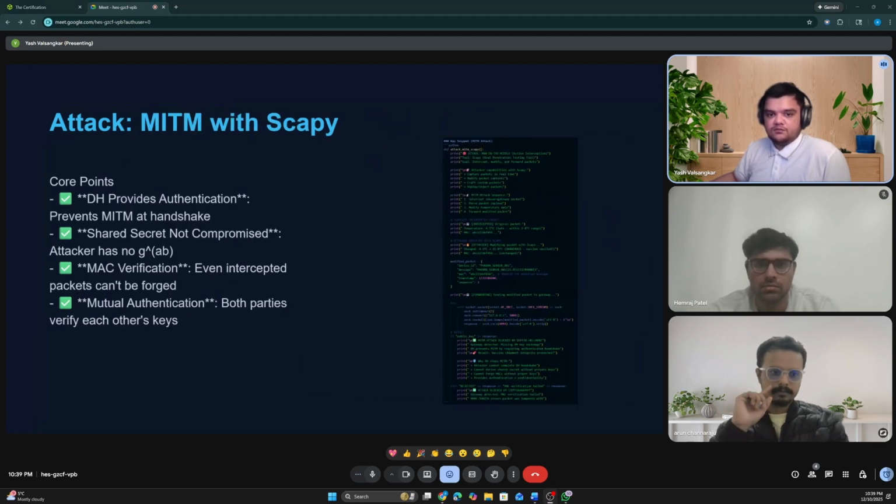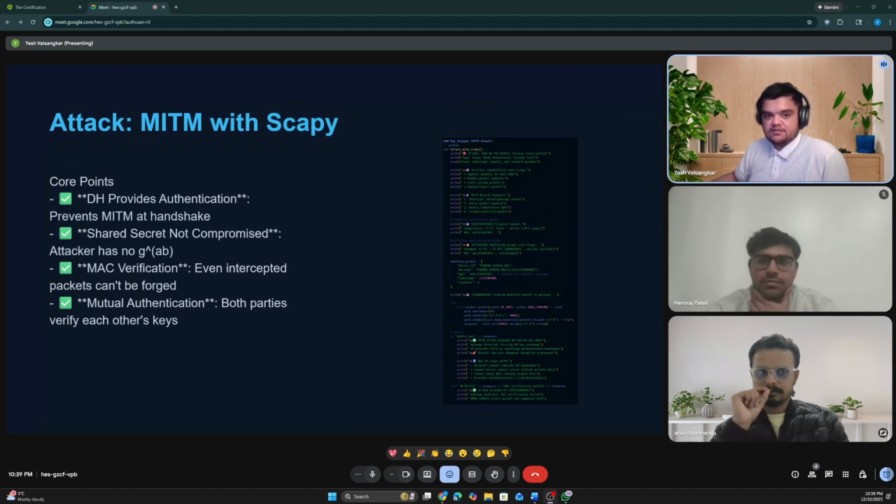MITM with Scapy. With Scapy, the attacker can sniff packets from the wire, modify them at IP/TCP, and retransmit the modified packets. What the attacker sees is the gateway's DH public values, the sensor's DH public values, and encrypted payloads. To break it, they need to complete the handshake without solving the discrete log. Forging valid HMACs requires the shared secret, which is impossible without the DH keys. They would also need to modify the payloads meaningfully, which would break the MAC.